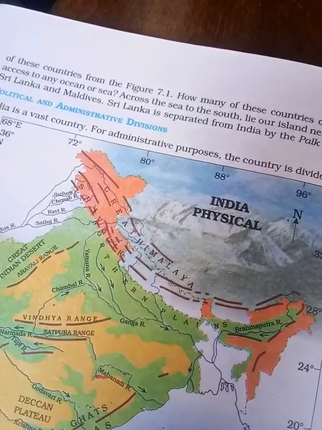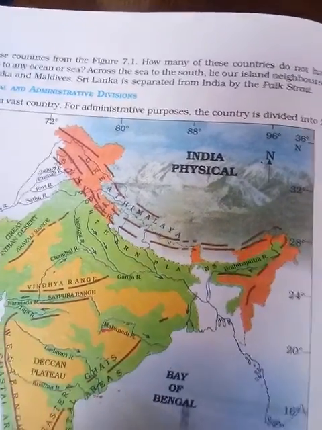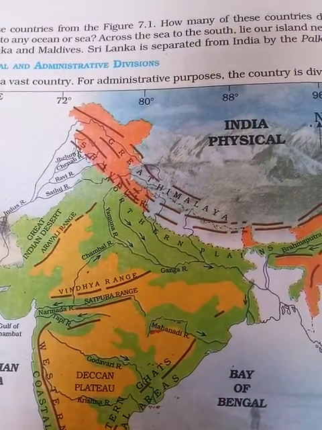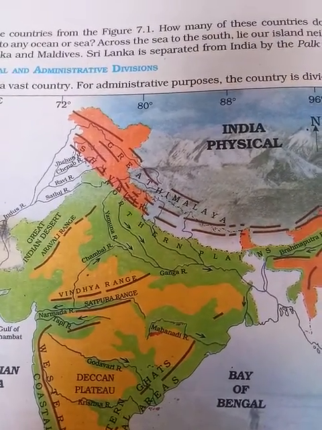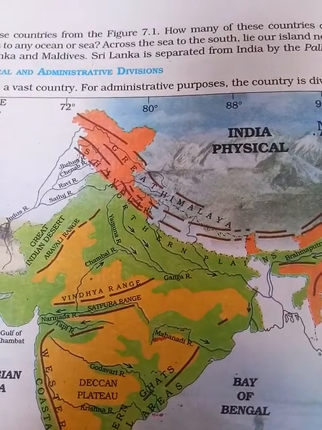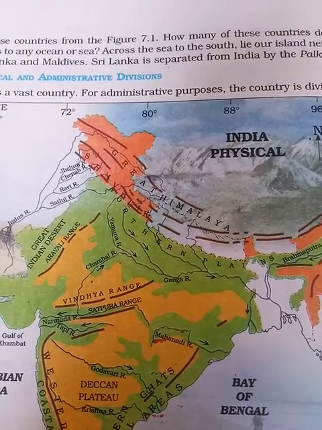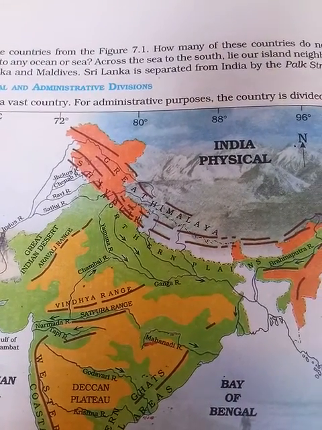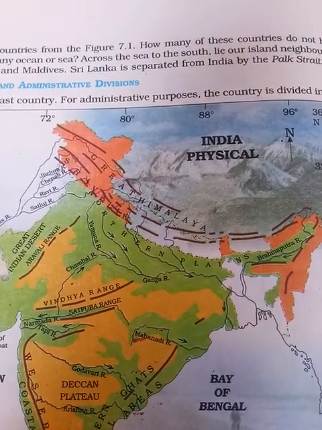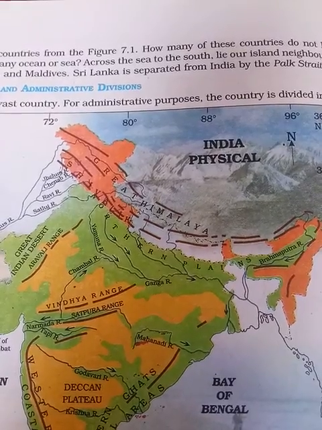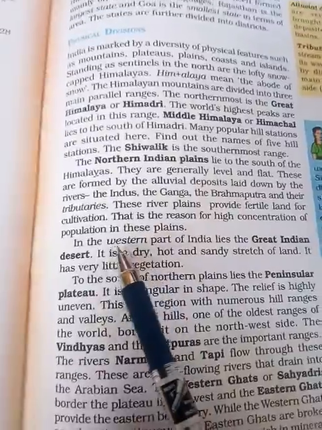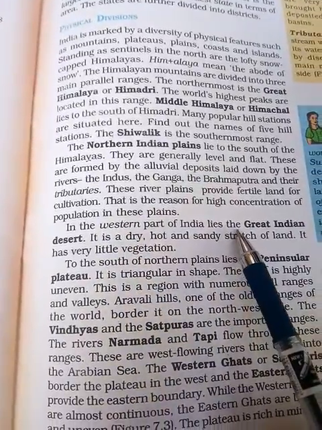They are generally level, and alluvial soil is found, which is very suitable for cultivation. Where cultivation is possible, you will automatically find most of the settlements. That means there will be a high concentration of population.